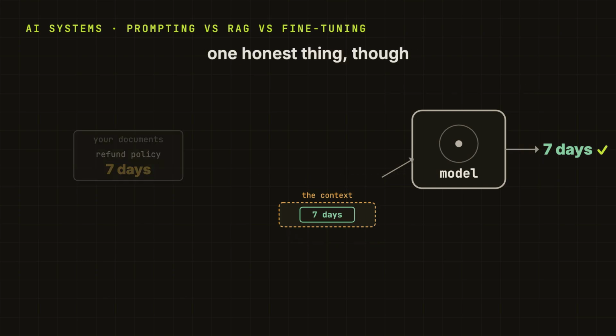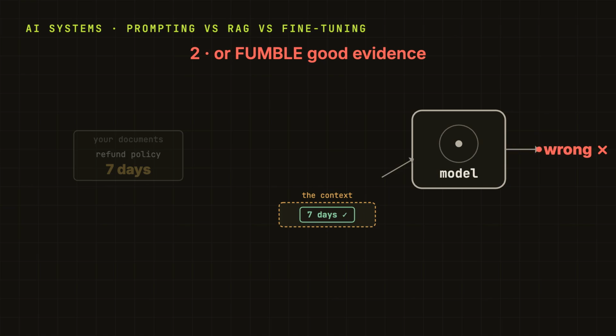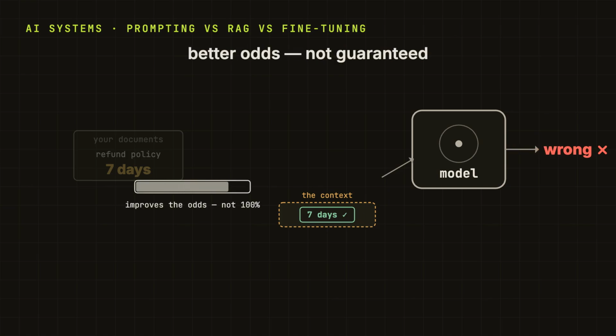One honest thing, so we do not oversell it. RAG hands the model the right evidence. It does not force the model to use it correctly. The search can pull the wrong chunk, or the model can still fumble what it is handed. Relevant evidence improves the odds. It does not guarantee the answer. So, do not hear RAG and think guaranteed correct.